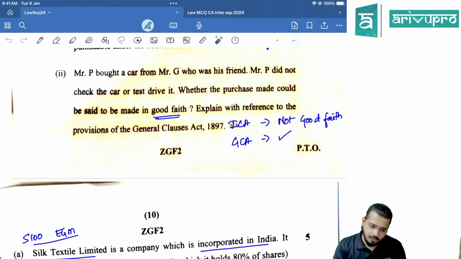In GCA, yes, he has made in good faith, but in Indian Contract Act, obviously, he should have exercised ordinary prudence. As a man of ordinary prudence, what activities you would have done, what questions you would have asked, you should have done that. So we are not talking about Indian Contract Act. They have clearly said, explain with reference to the General Clauses Act. Yes.